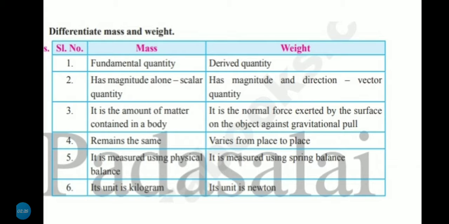Listen, mass is a fundamental quantity. Weight is a derived quantity. Mass, magnitude alone, therefore scalar quantity. Weight is magnitude and direction, therefore vector quantity. Mass, it is the amount of matter contained in a body. Weight, it is the normal force exerted by the surface on the object against gravitational pull. Mass remains the same. Weight varies from place to place.